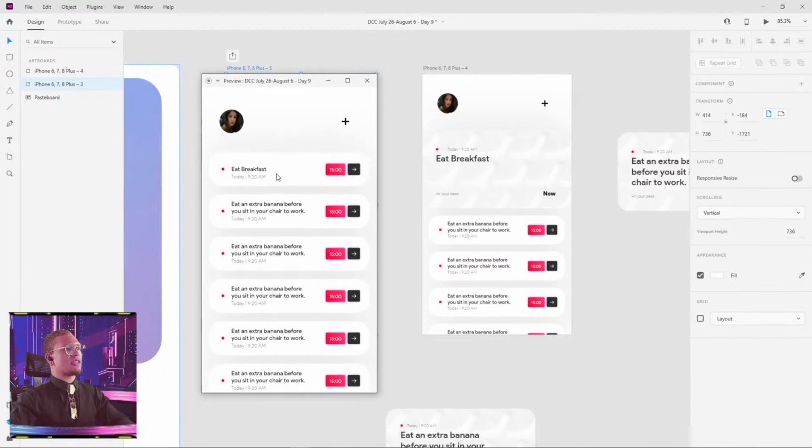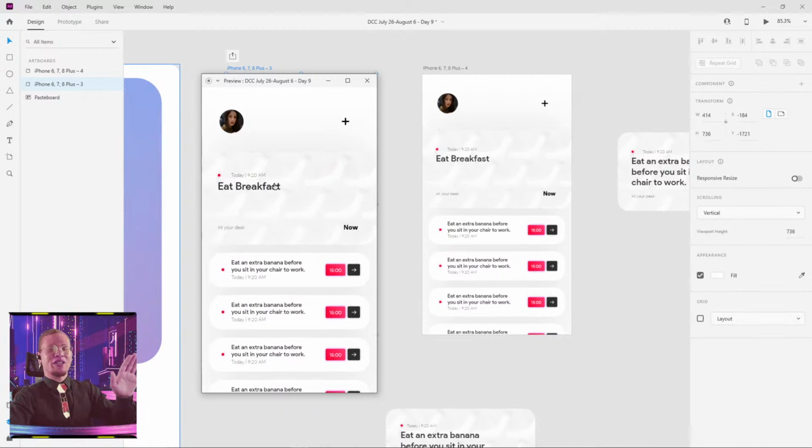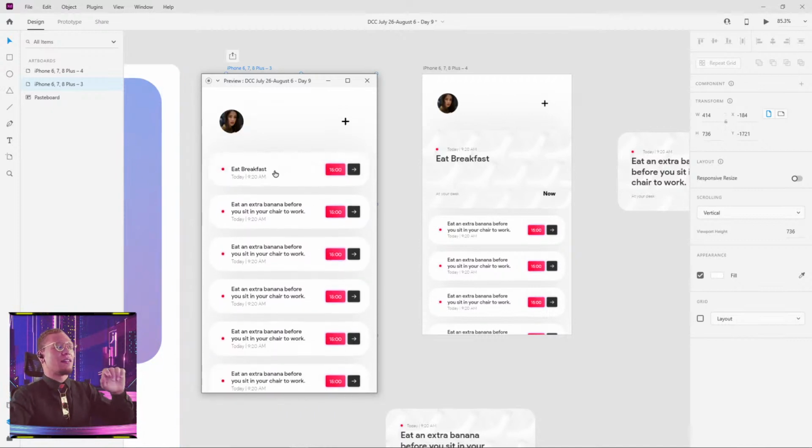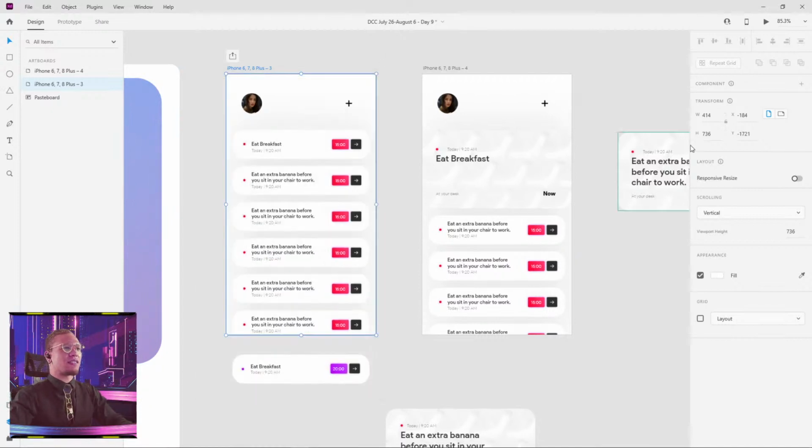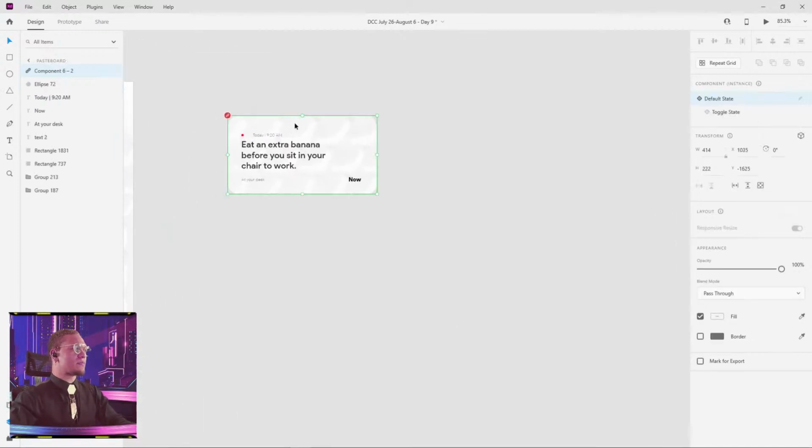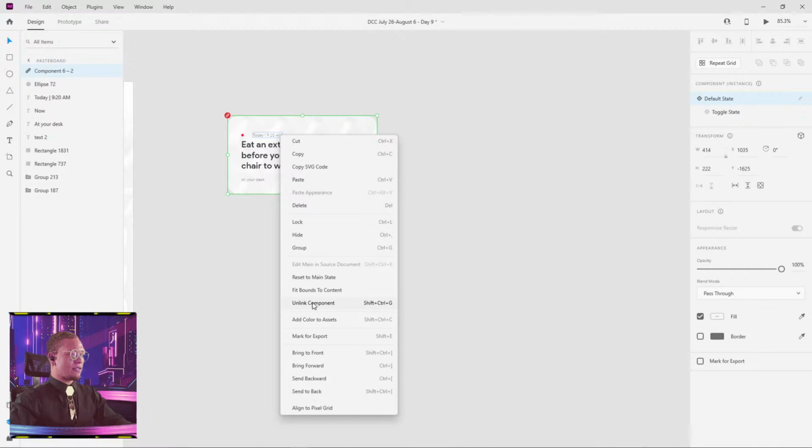There we go. So it's just a naming issue. Okay, so we did this really quick. This was literally in 10 minutes. But let's kind of break down how we get here. How do we make this card? It's very simple. Okay, let me deconstruct this for you guys.